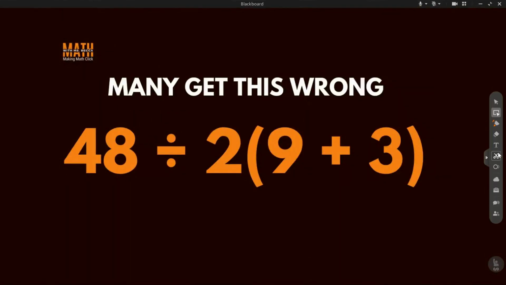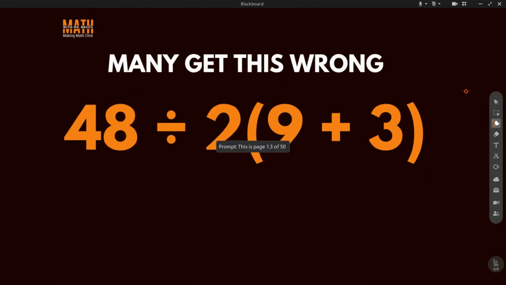Many people still get this question wrong. And do you know why? Also, I would love to know, are you part of those who get it wrong? And let me ask you, can you solve this question in 3 seconds?